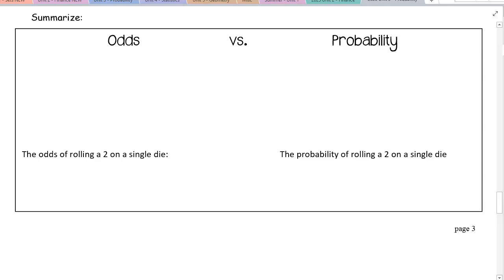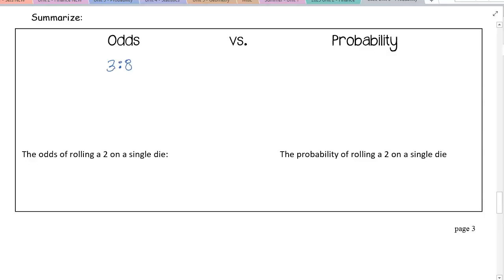In this section, we've been talking a lot about odds and also probability. And these two topics, especially if you are new to them, are easily confused. So let's compare odds versus probability. As an example, let's just say that the odds of something are 3 colon 8.